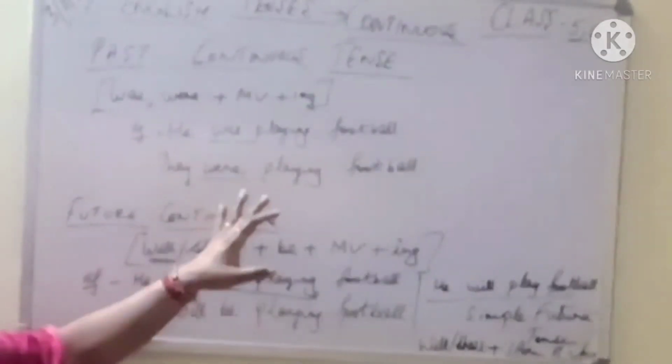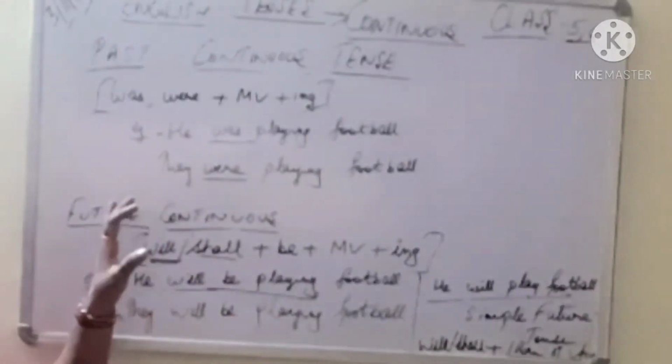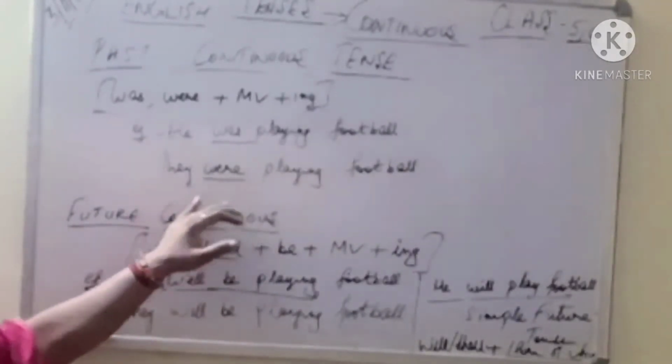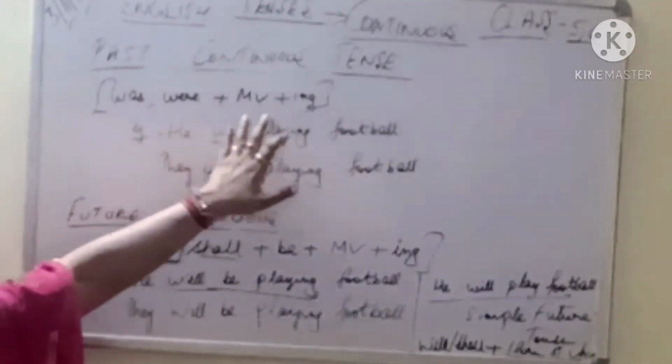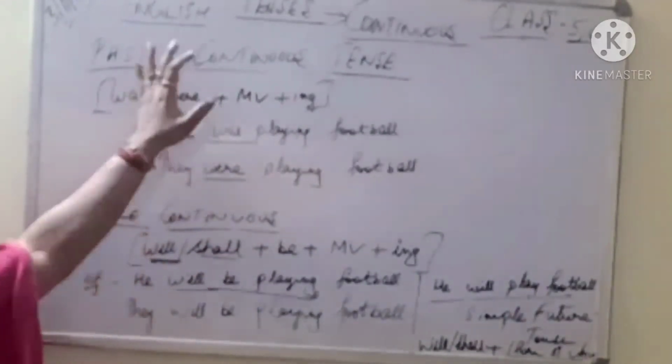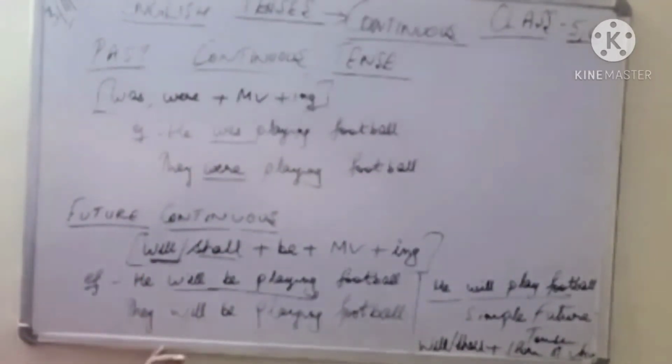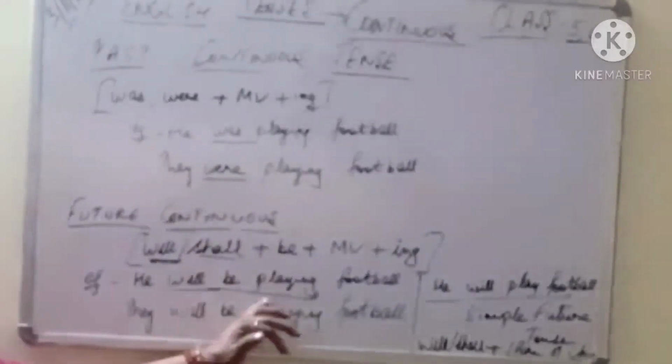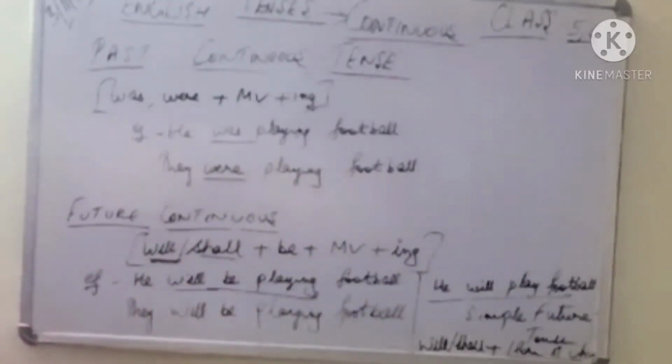Wherever you have continuous, you have to put ing. He will be playing. So that will make it continuous. Similarly, he was playing. They were playing. Was, were for the past, will, shall for the future along with be plus your main verb plus ing makes your future continuous tense.